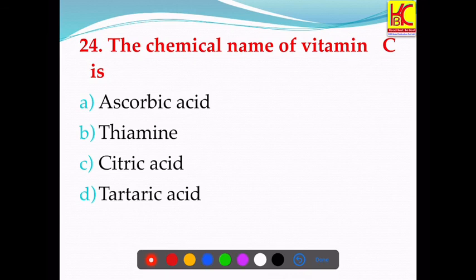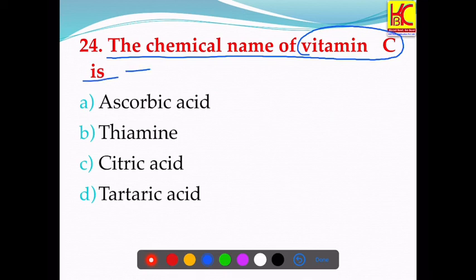Question number 24. The chemical name of vitamin C is? Options are ascorbic acid, thiamine, citric acid, tartaric acid. So the chemical name is ascorbic acid. And deficiency of ascorbic acid causes what? Scurvy. What is this thiamine?